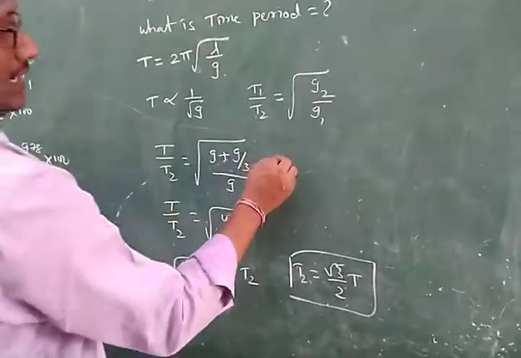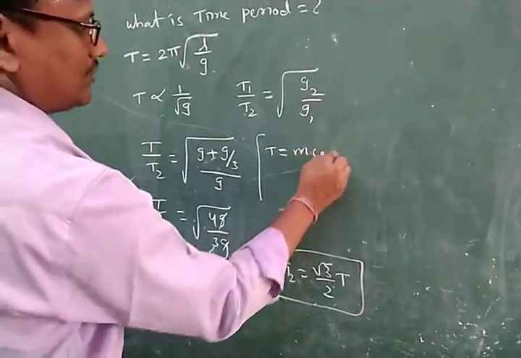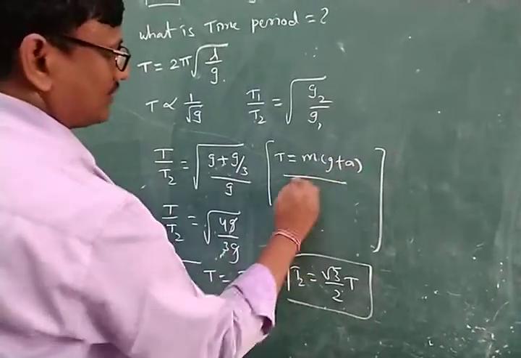This is the time period when moving in a lift. The tension T is equal to M into G plus A condition. Apply this one.